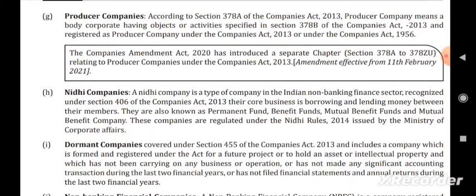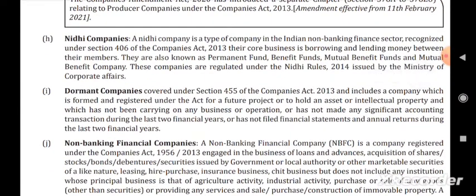And Nidhi company, a Nidhi company is a type of company in the Indian non-banking finance sector recognized under section 406 of Companies Act 2013. Their core business is borrowing and lending money between their members. They are also known as the permanent fund, benefit fund, mutual benefit funds and mutual benefit company.